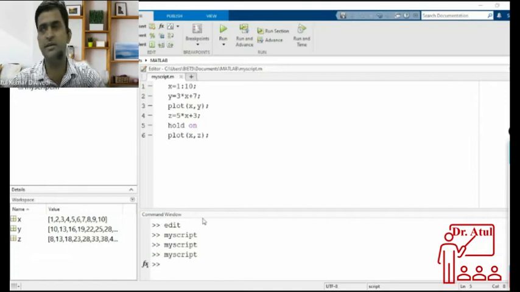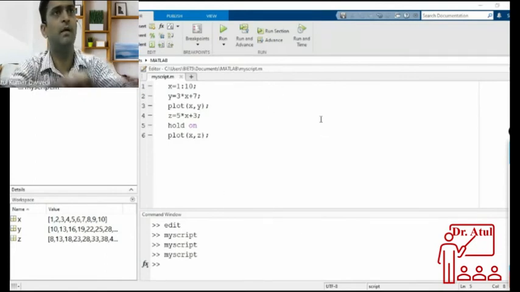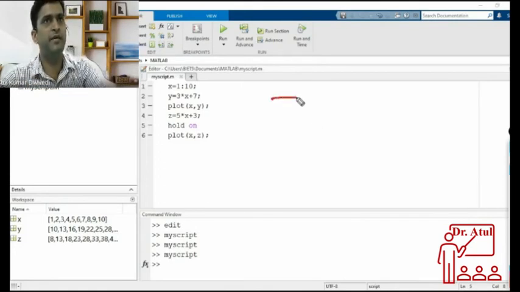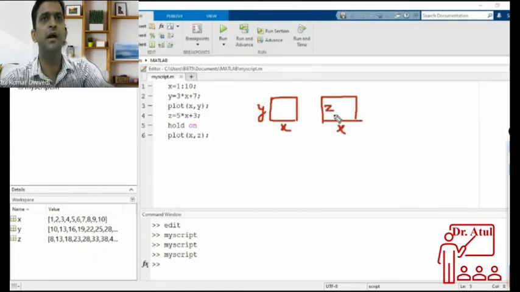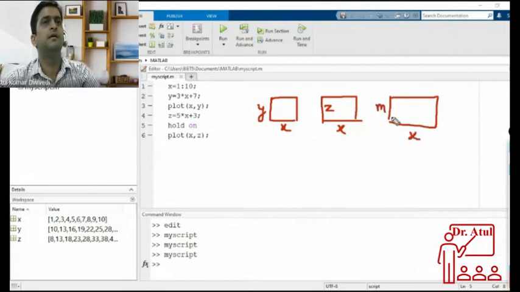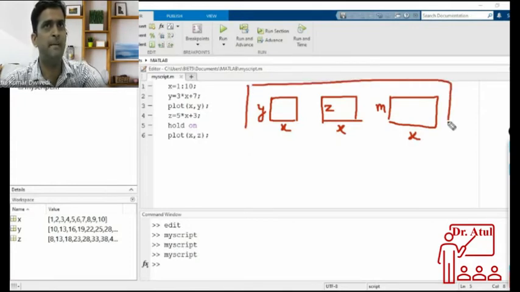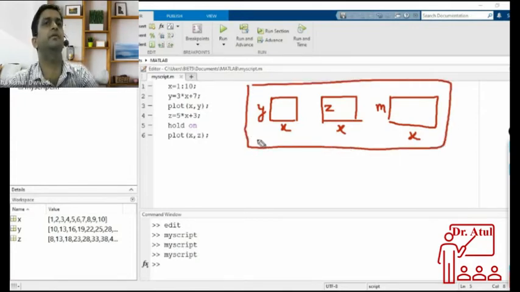What sir was asking is how can you do it if I have one figure window between X and Y, another figure window between X and Z, another figure window maybe between X and M, and I want to have these three combined in a single window?